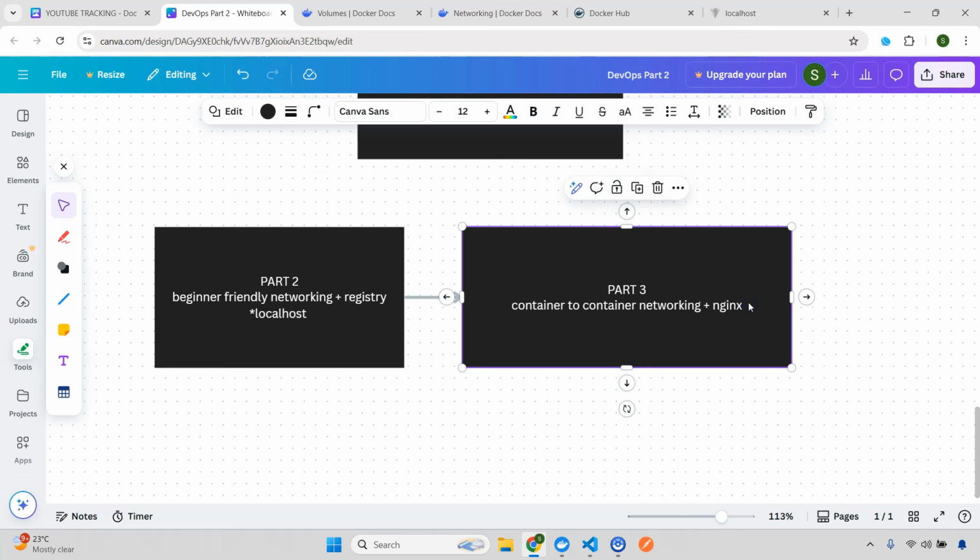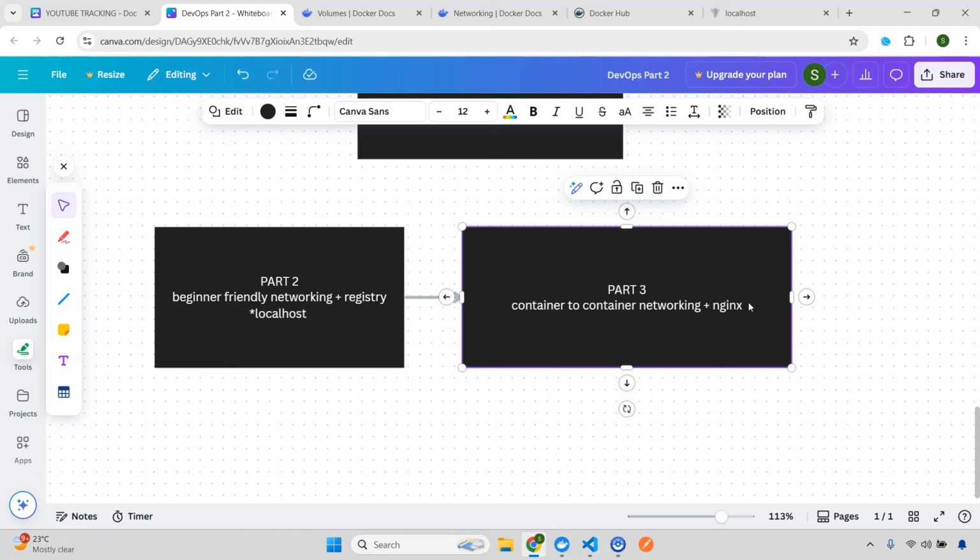Whenever you're calling your back-end API, we are doing something like localhost 5000. But when container to container communication works, instead of calling localhost we are going to call the DNS by the container name. So the front end will call the backend container, and instead of localhost colon 5000, it will be backend colon 5000.